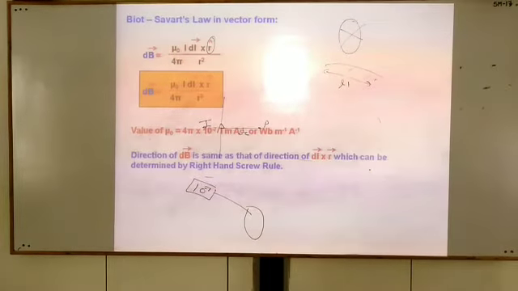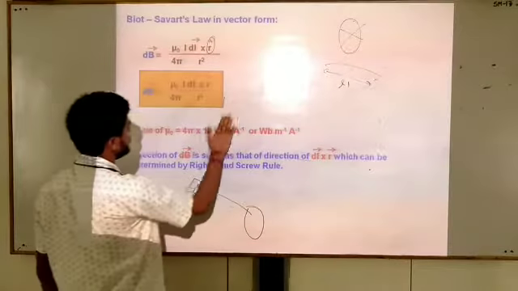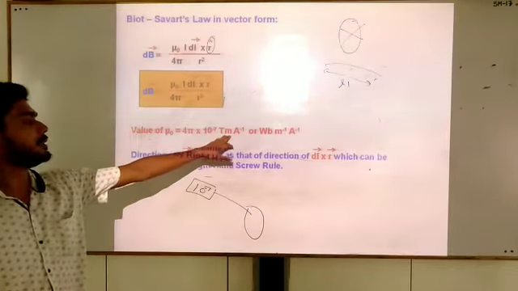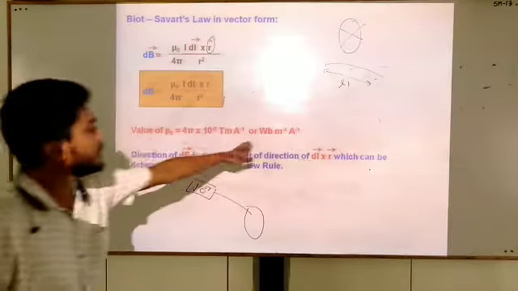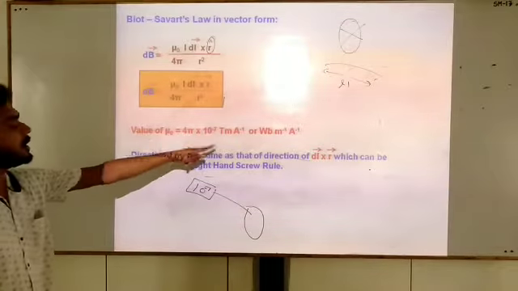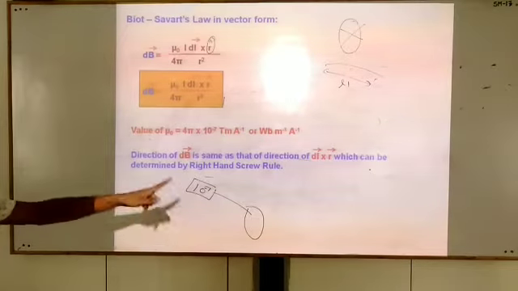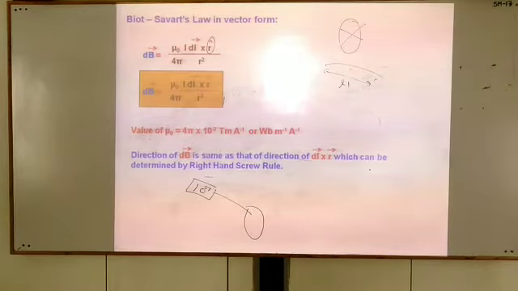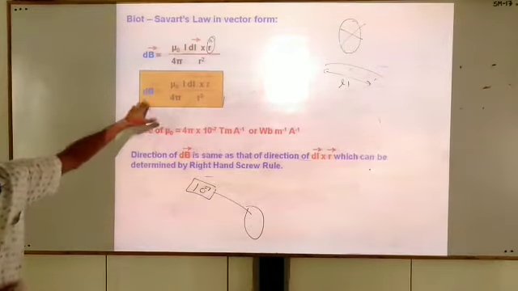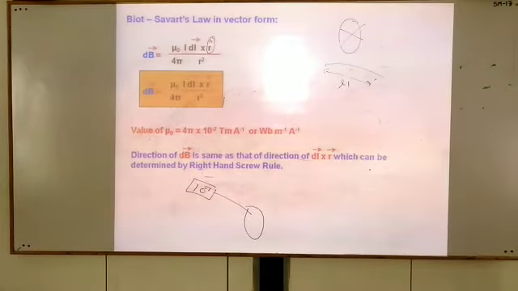Here mu naught upon 4 pi is equal to 10 to the power minus 7. The unit is Tesla meter per ampere or Weber per meter per ampere. The direction of dB is the same as the direction of the cross product. This can be determined by the right hand rule, and we have discussed that the direction of dB can be determined using the right hand.